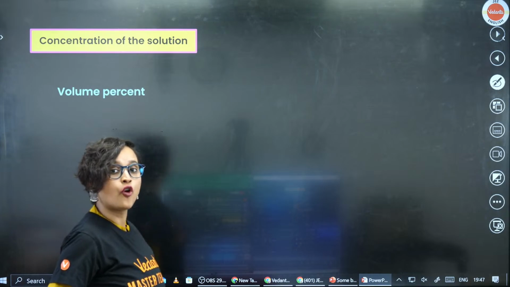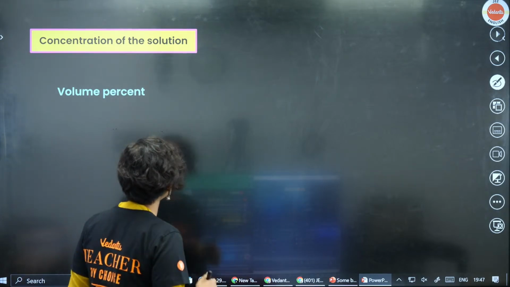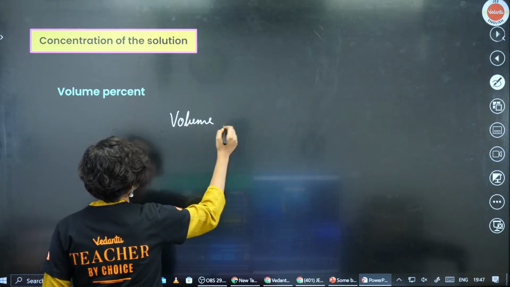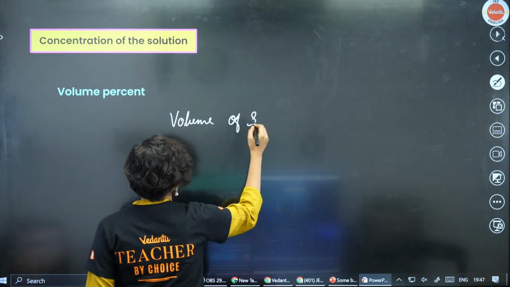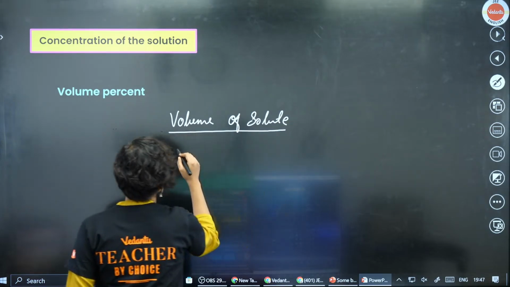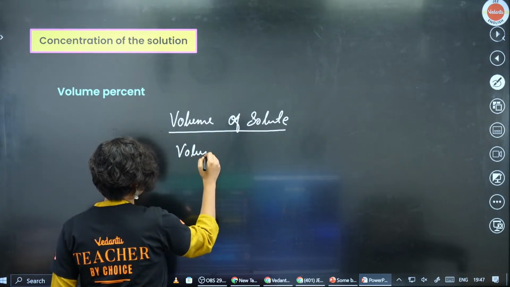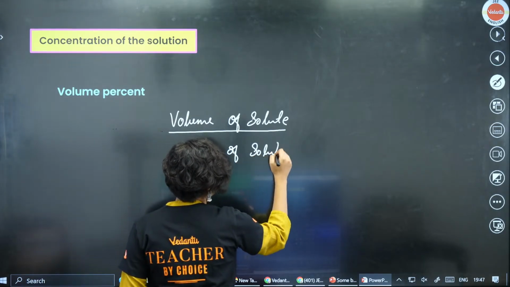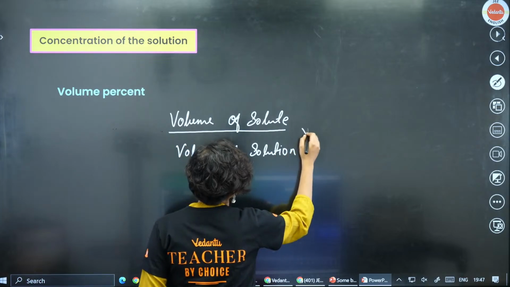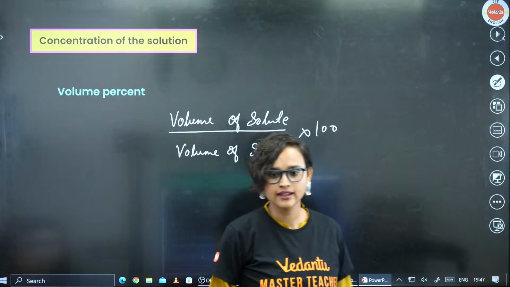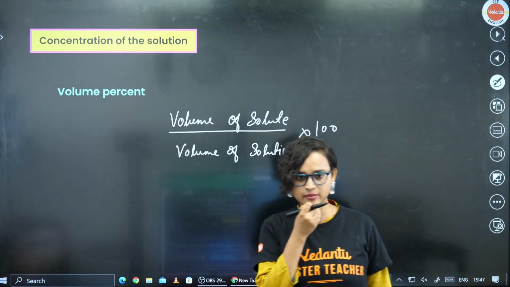Now we come to volume percent. Volume percent is also going to be the same. Volume percent basically has volume of solute divided by volume of solution into 100. Easy peasy, guys.